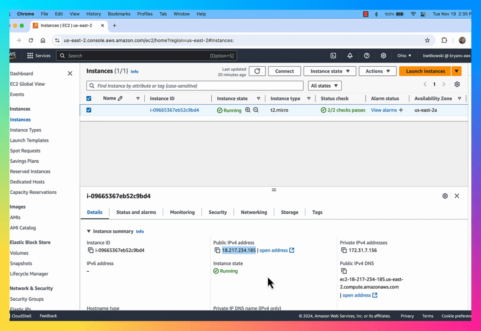Or I do have one other option, which is to use an elastic IP address. And the elastic IP address is basically me purchasing a static IP address from Amazon saying, hey, I want to own this IP address. They charge me 50 cents per month for that. And then once I've purchased that static IP address, I can assign it to my EC2 instance, and it'll maintain with that EC2 instance throughout the lifetime of my elastic IP address.